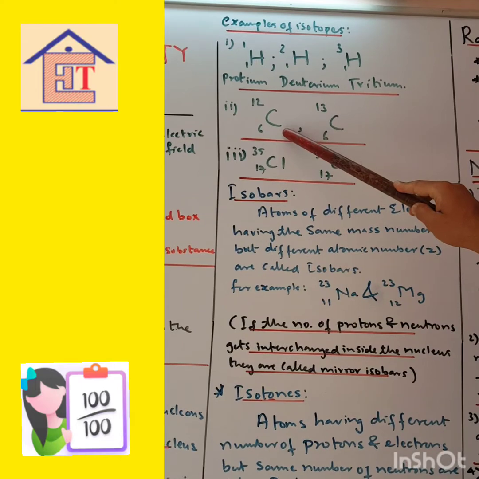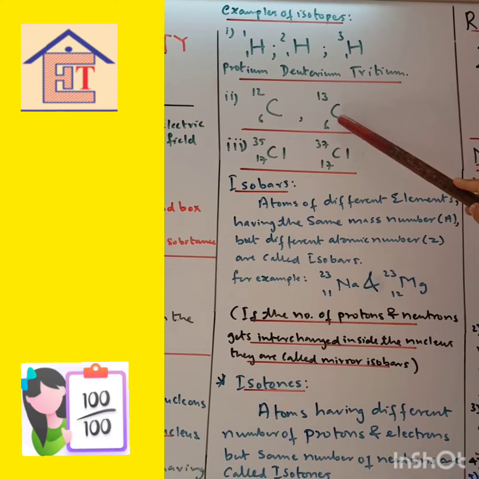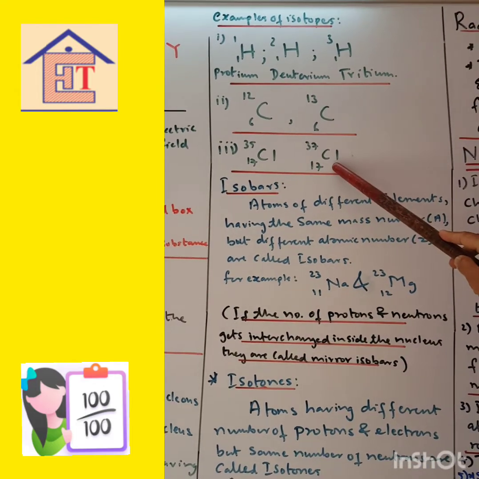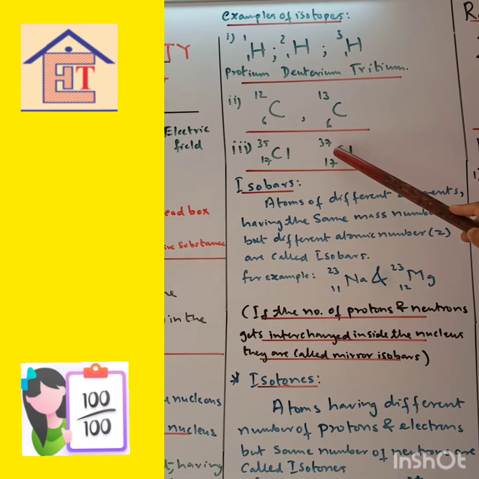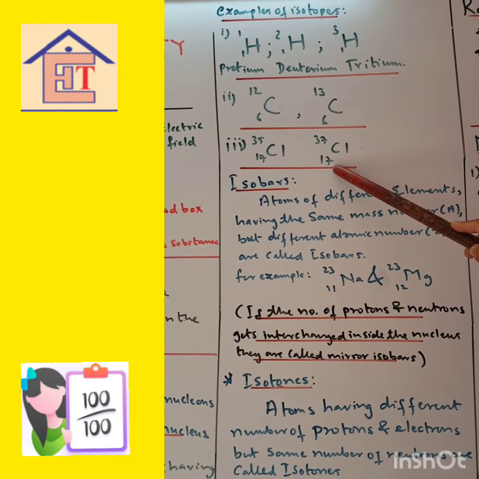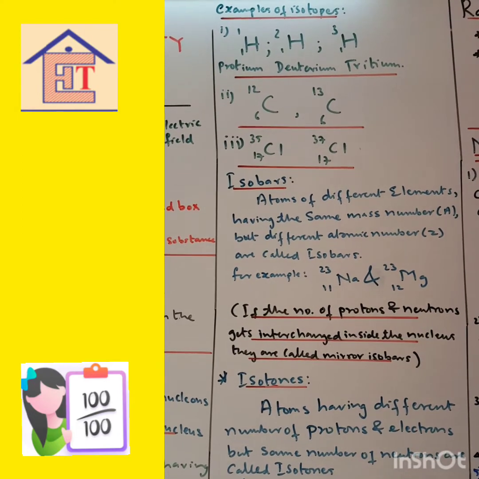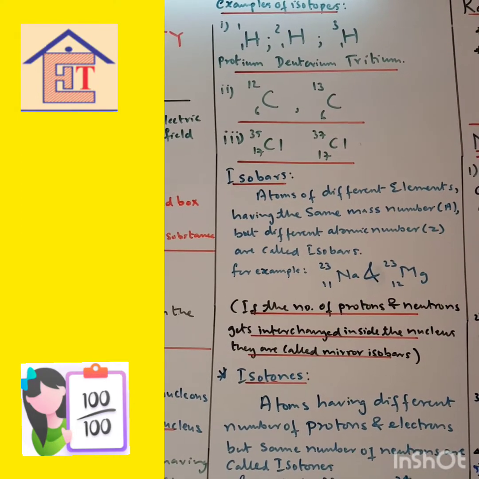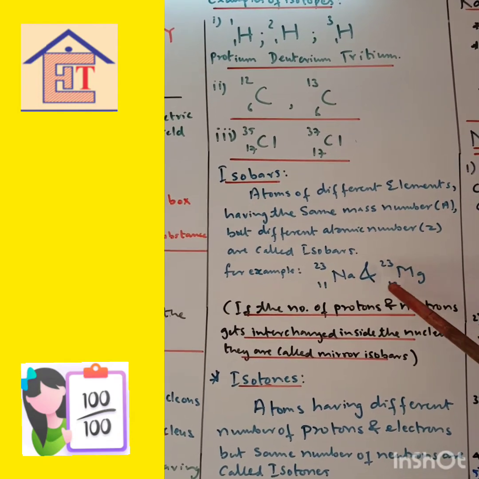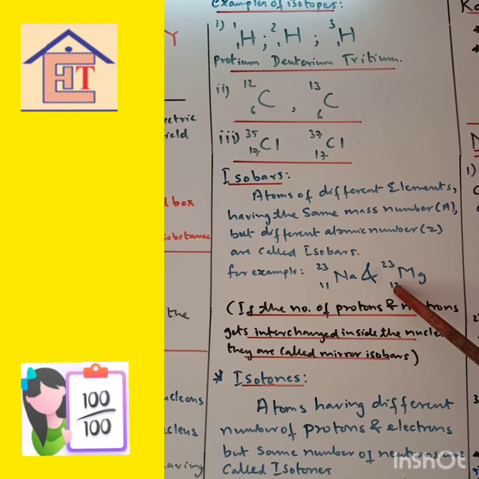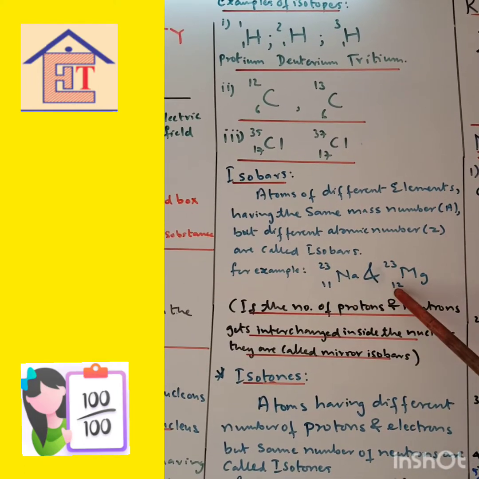Carbon has two isotopes: 12, 6, where this is the mass number and this is the atomic number, and 13, 6. Then chlorine has two isotopes, 35, 17, this is the mass number, and here is the atomic number, and 37, 17. Learn this example. Isobars: atoms of different elements having the same mass number A but different atomic number Z are called isobars. Example, sodium and magnesium, 23, 11 and 23, 12. So here the mass remains the same but the atomic number changes.